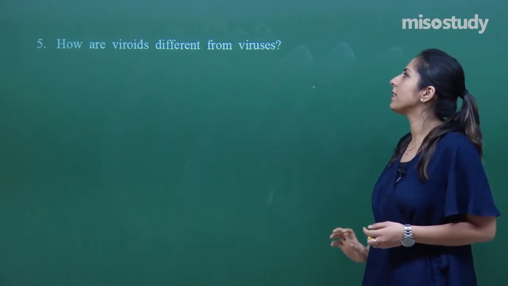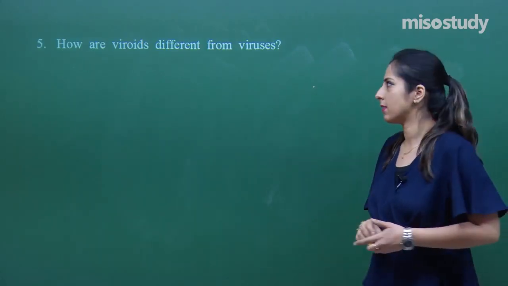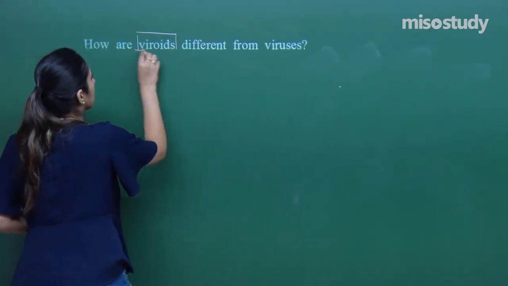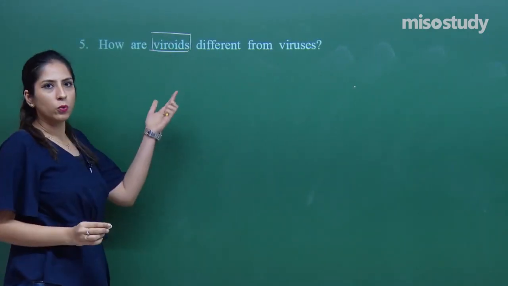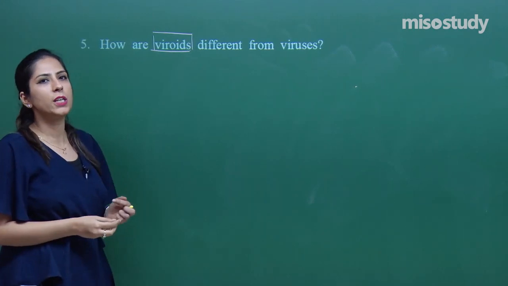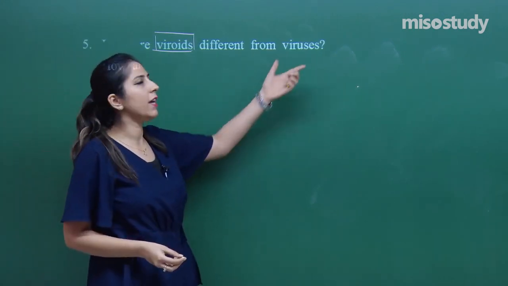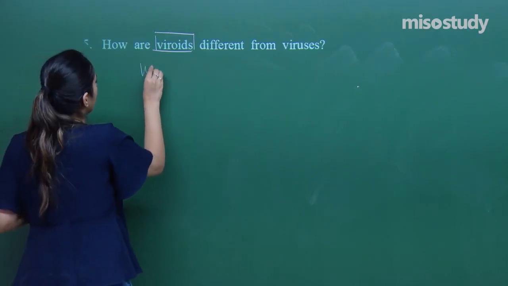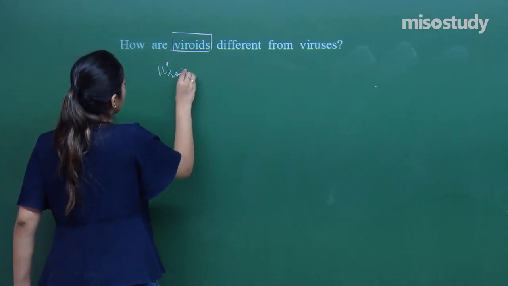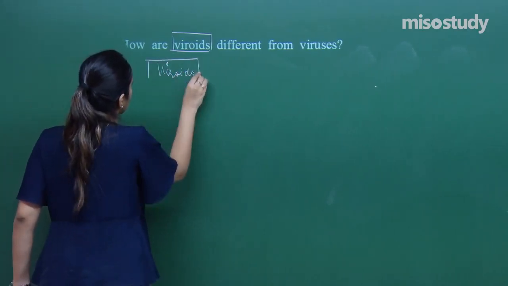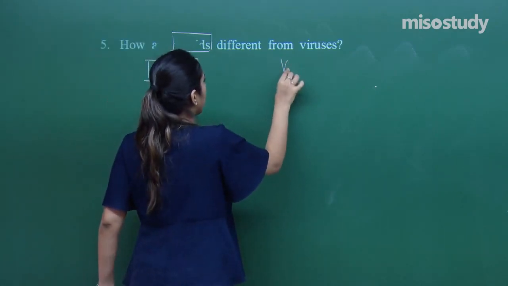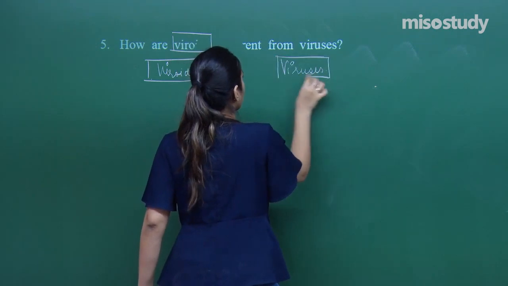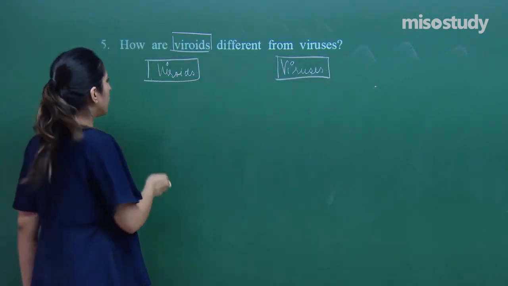How are viroids different from viruses? Now, what is a viroid? Viroids do not have a protein coat, whereas in viruses the protein coat is present. Let's talk about the difference between viroids and viruses.